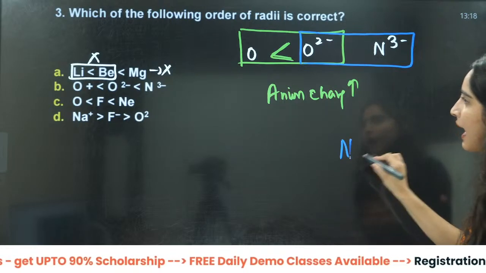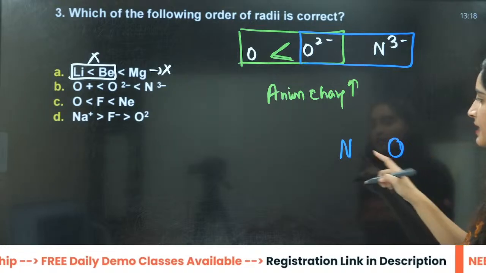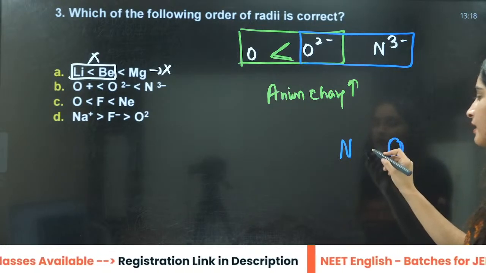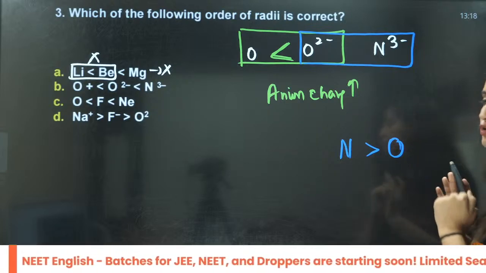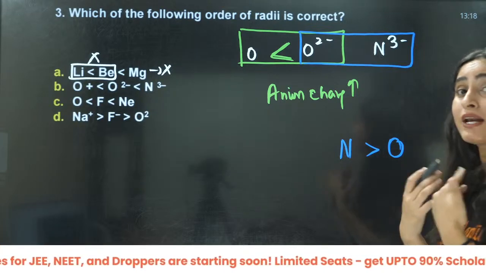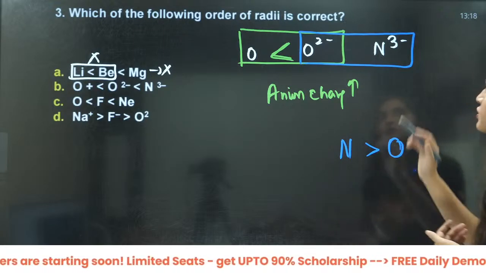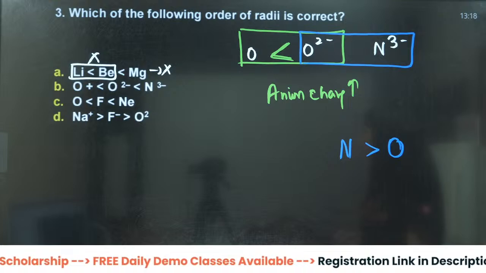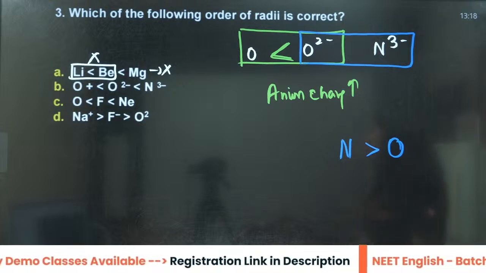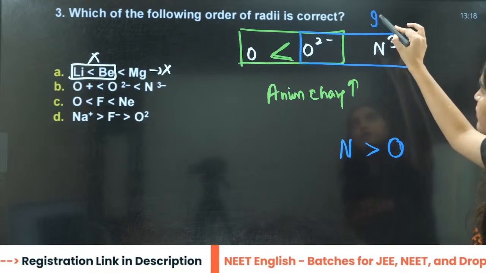This is nitrogen and this is oxygen, right? Here the size is decreasing, so nitrogen will be more as compared to oxygen, right? When the number of electrons are also same, right? Because it has how many electrons? 7 plus 3, 10. It has 8 plus 2, 10 electrons. These two are isoelectronic to each other, right?